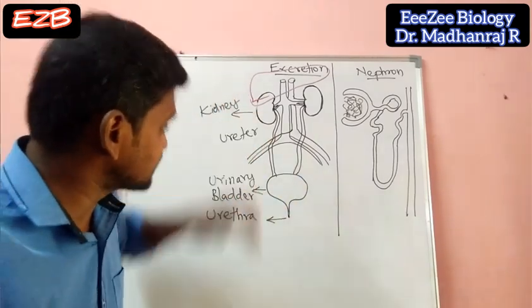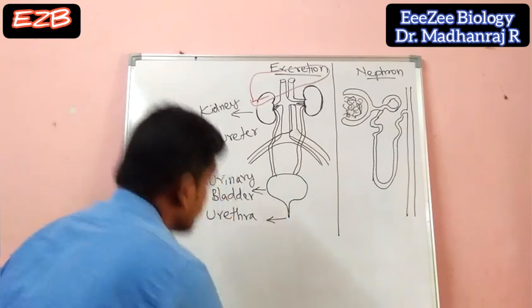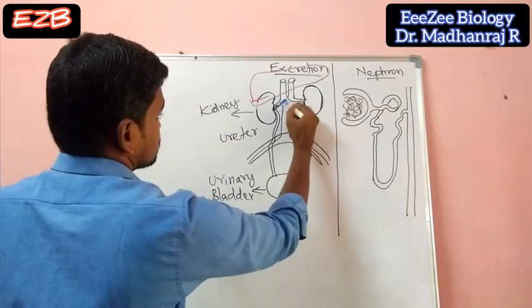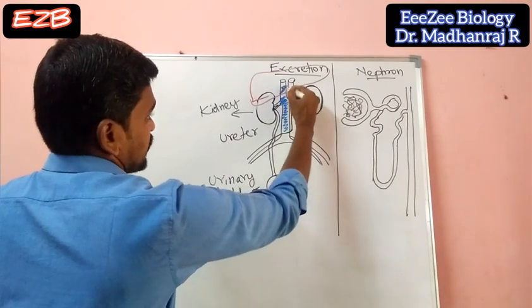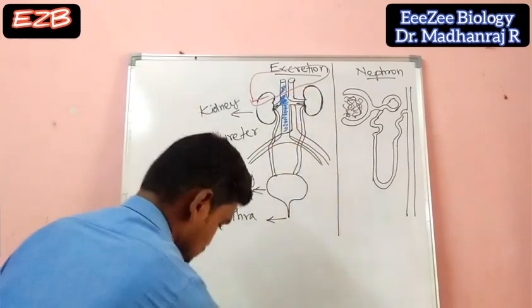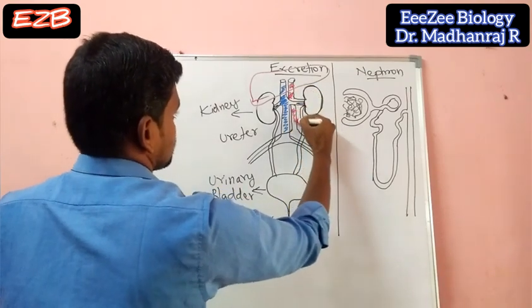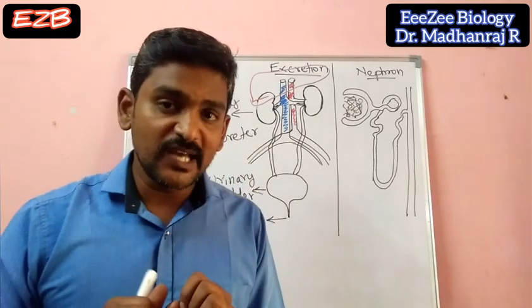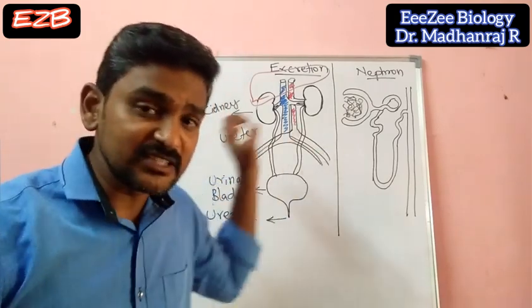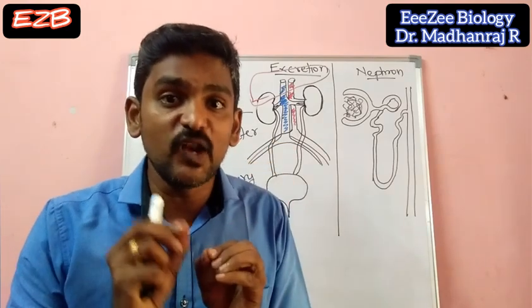So what happens here, you can see this one. I will give blue color for differentiating. This is blue color and this one is red color. So you will be having what? Arteries as well as veins. Here in this case, they are called renal artery and renal vein.